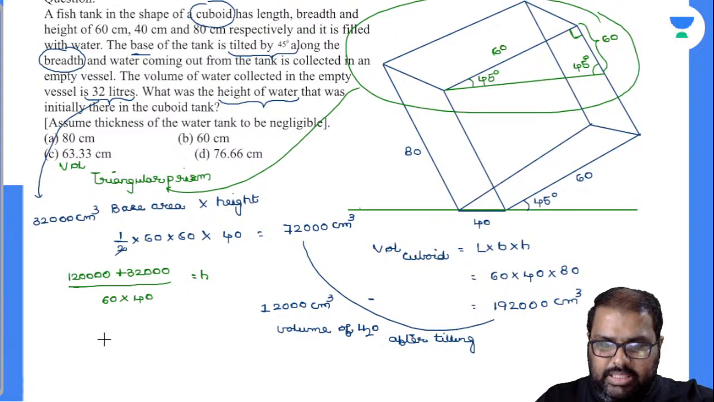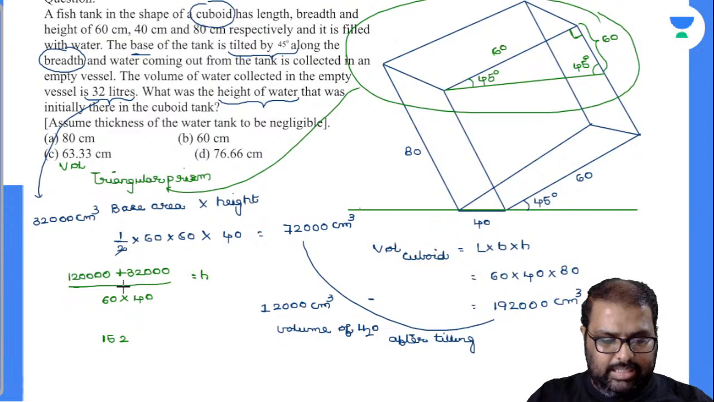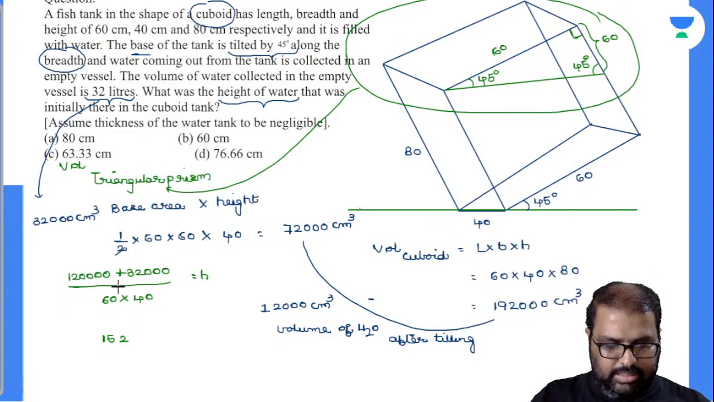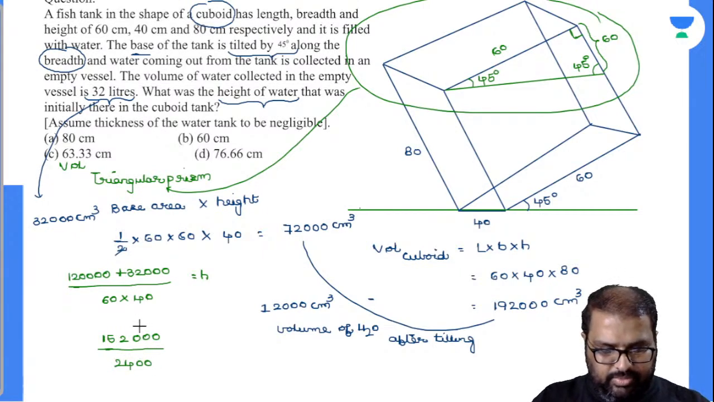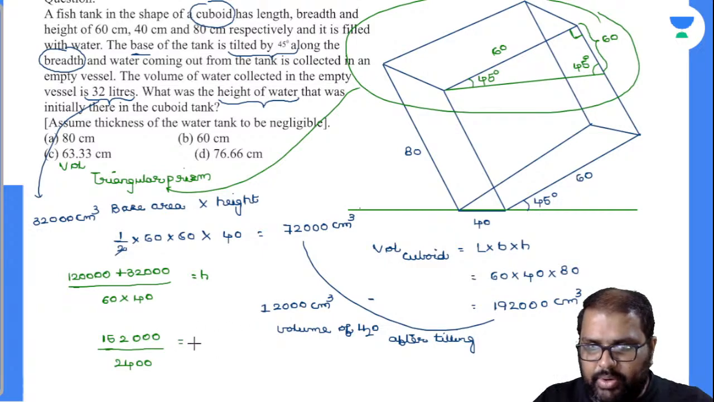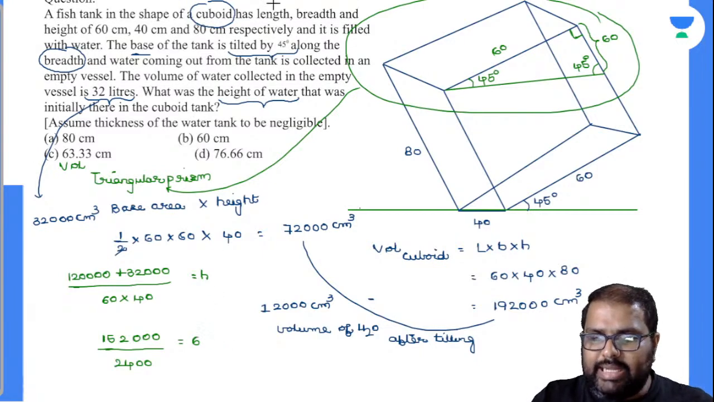12,000 plus 32,000, is it 15,200? So calculate this and let me know the value there. 12,000, of course, 12 with 4 zeros, plus 32,000 is 152,000, divided by 60 into 40, which is 2,400. So divided by 2,400, it is 63.33 centimeters. So the total height of the cuboid is 80 centimeter.